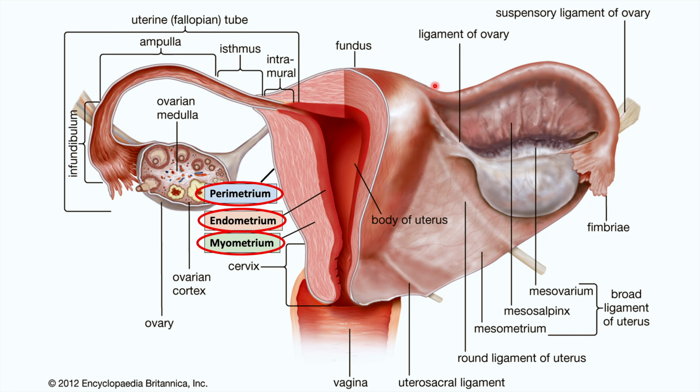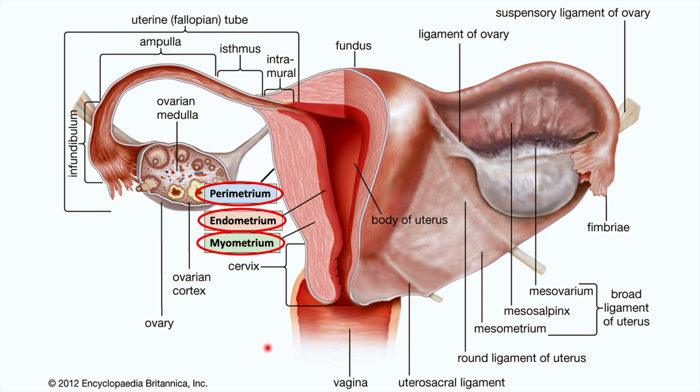So before we go on, it's important to note a few other structures here and some of the other parts of the uterus. So the uterus can be broken down into a few different parts. Here is the fundus, the top of the uterus. This would be considered the body of the uterus or the corpus of the uterus. And then below that is the cervix. So this is the cervix here. And then below the cervix is the vagina. So these are some of the structures that can be involved in endometrial cancer, especially when there is spread of the endometrial cancer.